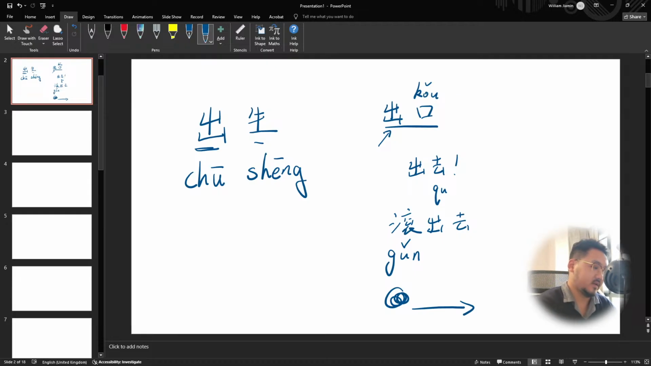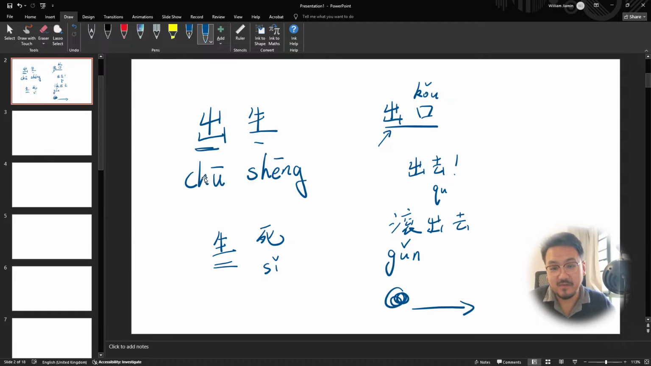And 生 is also very important because it's being alive. 生 is like alive, and 死 is like death, okay? So 出生 literally means to get out and be born, and be alive, not be dead. You get out of your mother and be alive. So 出生, that's the first thing every human experiences, being born. And that's the word 出生.